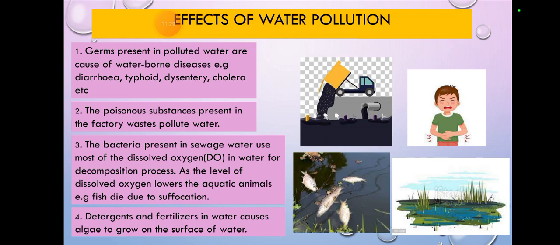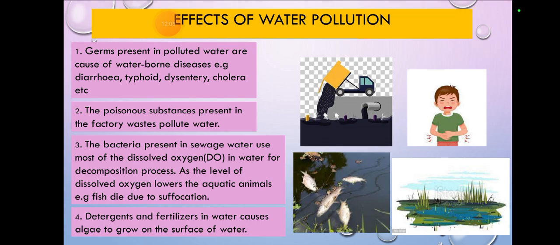The bacteria present in sewage water use most of the dissolved oxygen (DO) in the water for the decomposition process. As the level of dissolved oxygen lowers, aquatic animals, for example fish, die from suffocation. As you know, at night there is no photosynthesis. What happens when there is no photosynthesis?